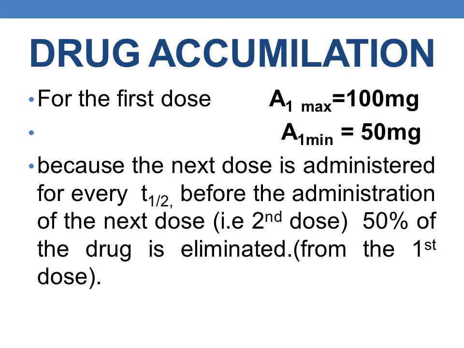So for the first dose, that is for IV bolus administration, A max will be 100 mg and A minimum will be 50 mg. A minimum is the amount of the drug present in the body just before the administration of the next dose. Because the next dose is administered every half-life, 50% of the drug from the first dose is eliminated before the second dose. Hence, A max is 100 mg and A minimum is 50 mg.